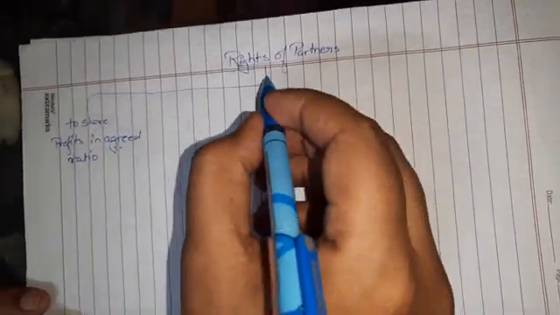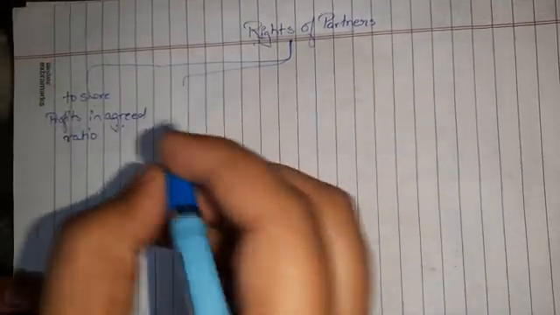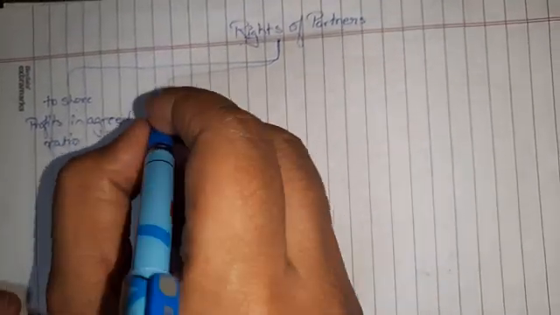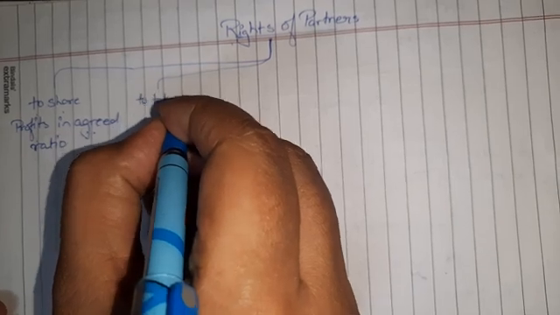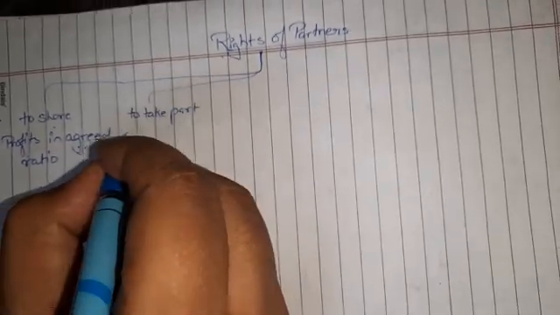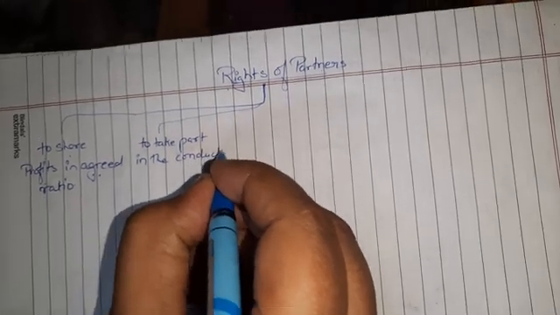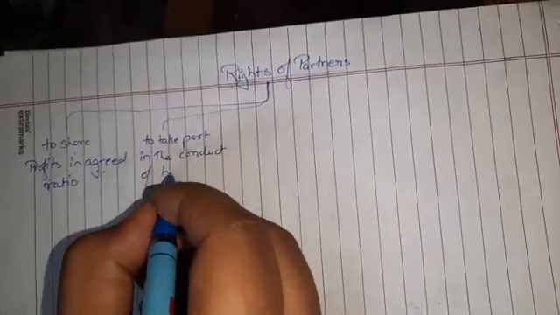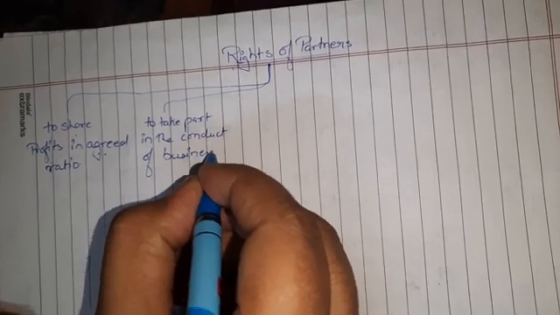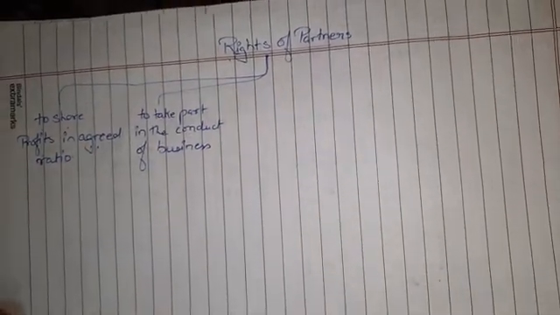The second right is that if he feels that the business is not being run by me or by the other partners in a proper way, then he can take part in the conduct of business. So the second right is to take part in the conduct of business.